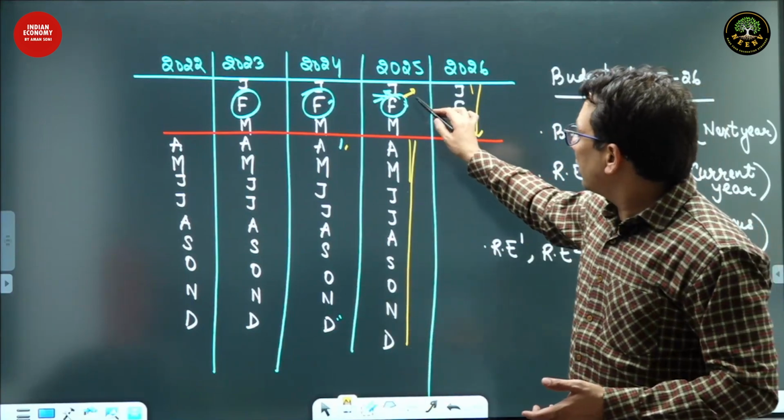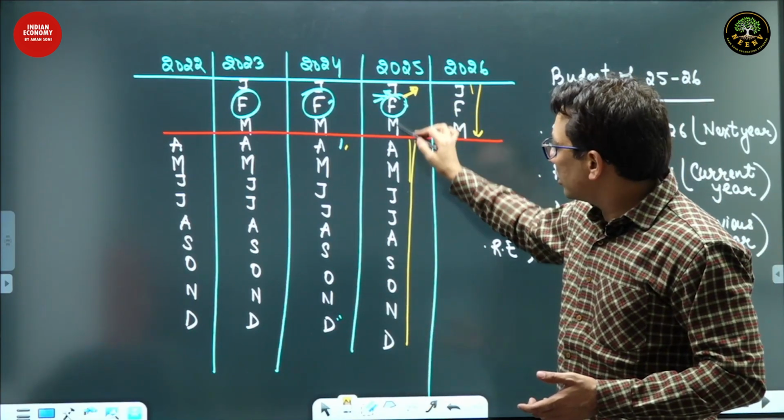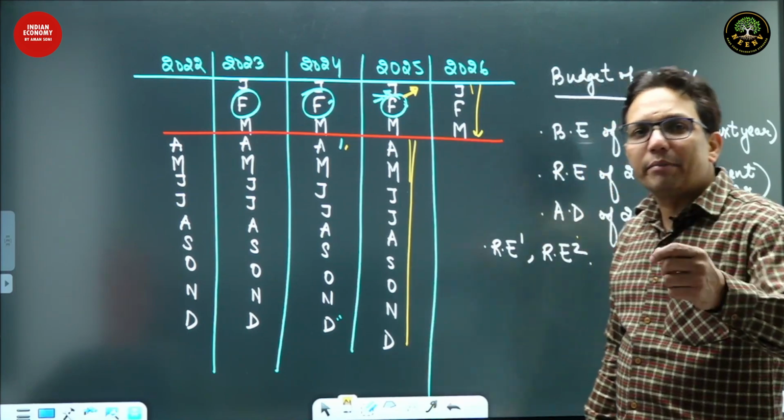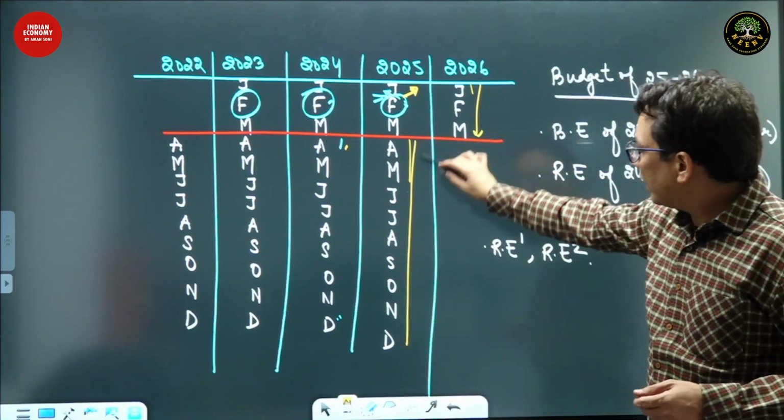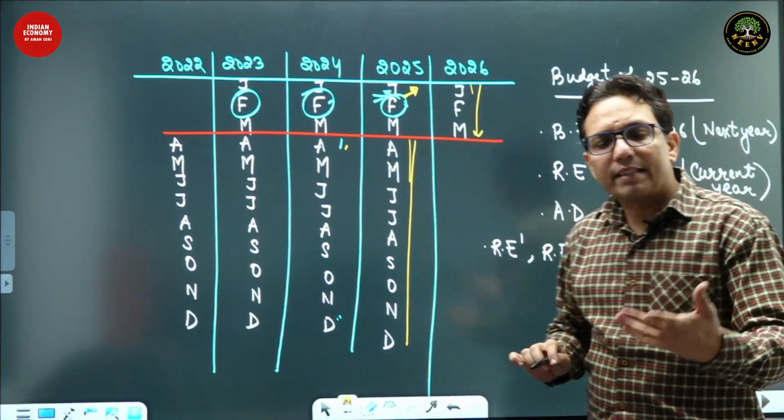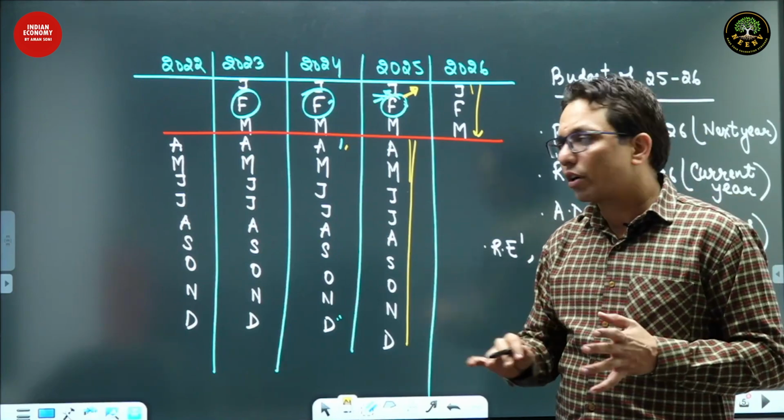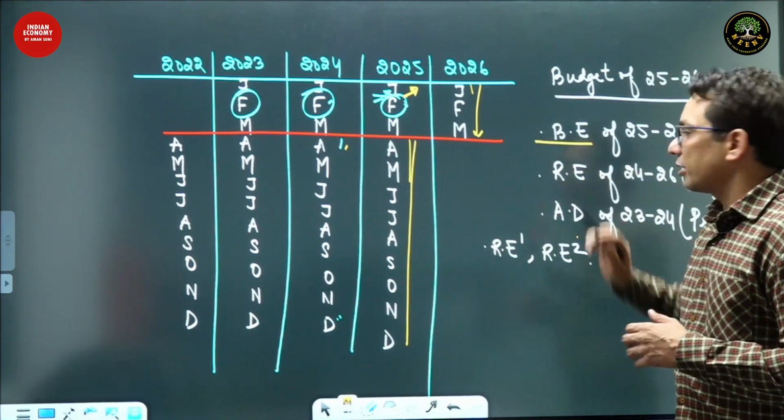So in the month of Feb, when the government presents the budget, it gives an estimate of what's going to happen in the next year. And as these estimates are given in the budget, they are called budgetary estimates.